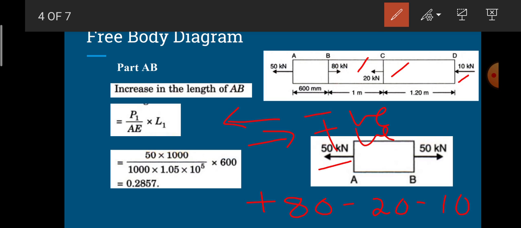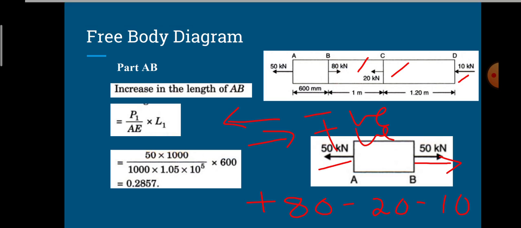So it is equal to 50 kilonewton, which is a positive sign convention, therefore I have taken it in the right hand side direction. With this we can say that the part AB is subjected to 50 kilonewton force, which is tensile in nature. Therefore, whenever an object is subjected to tensile load, we can expect stretching or elongation of the object.